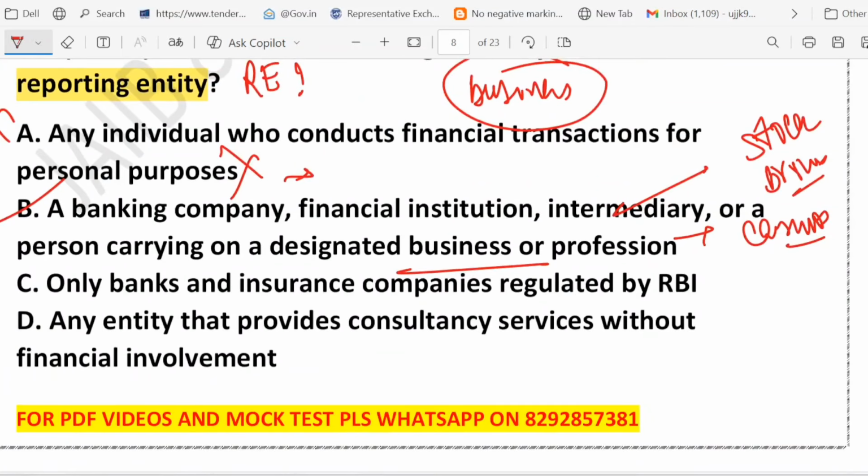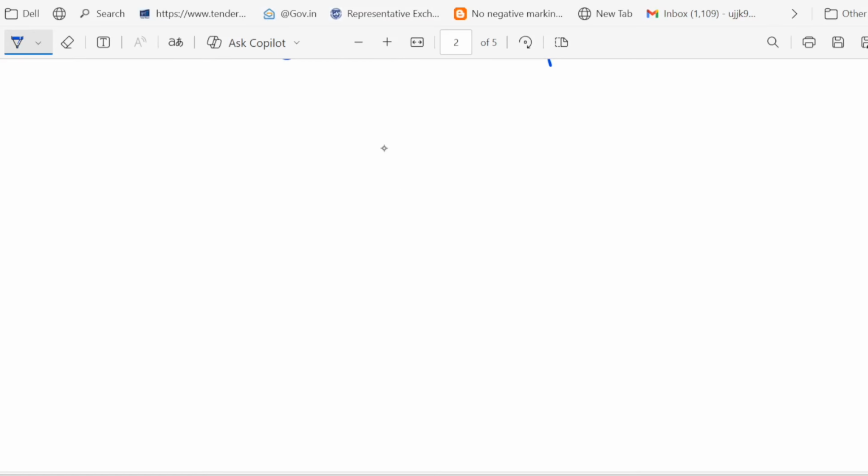Option number C, only bank and insurance company regulated by RBI. This is wrong. It is much wider. Think of a stock exchange, mutual fund distributor, even jewelers. They all fall under the reporting entity, right? You should know who are the entities called reporting entity. So jewelers, mutual fund distributors, stock exchange, they all are called regulated entity. What about option D? Any entity that provides consultancy service without financial involvement. So consultancy without financial involvement? No way. If you just give advice and don't handle money, PMLA does not apply. So let me give you one example to make it clear. So imagine that there is a jeweler.